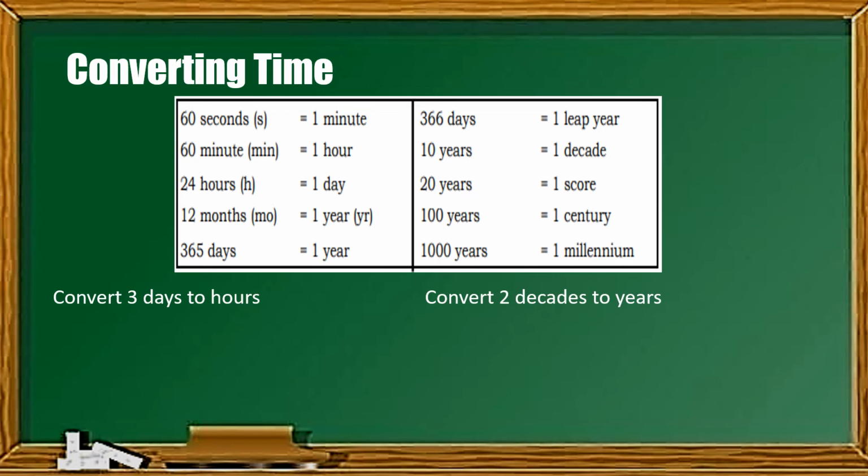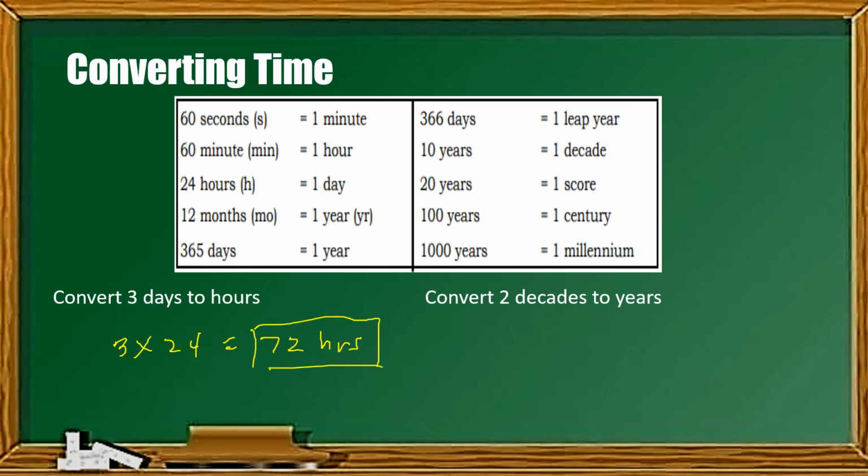So solving or converting this, let us try to solve the first example. Convert 3 days to hours. So tignan lang natin yung ating given. So since we're going to convert days to hours, titignan natin yung equivalent niya. So according to this, yung 24 hours ay equal sa 1 day. So we will multiply 3 by 24 kasi ang isang araw ay 24 hours. So that's why we're going to multiply that. And the result, 3 times 24 is 72. So that means 3 days is equivalent to 72 hours.